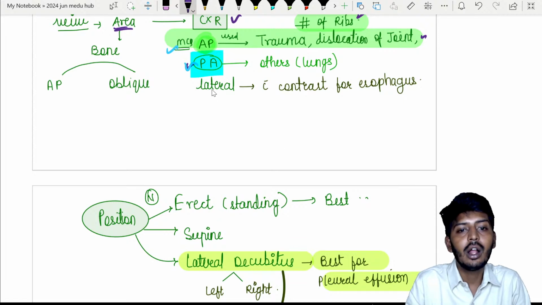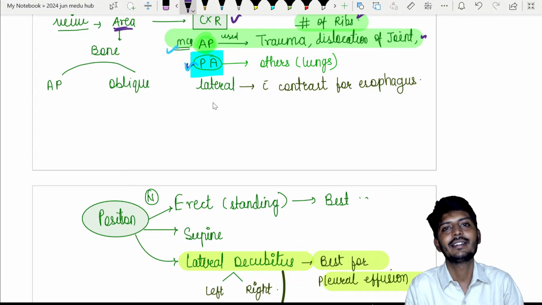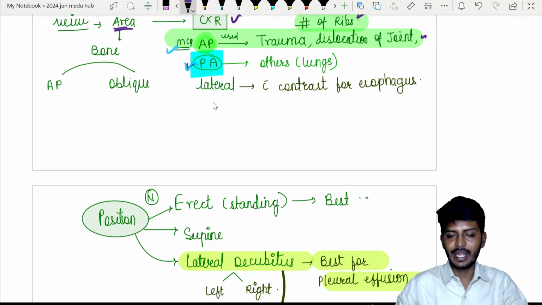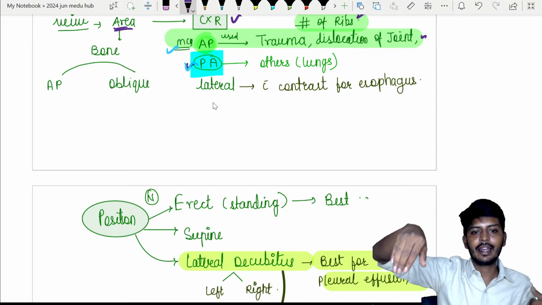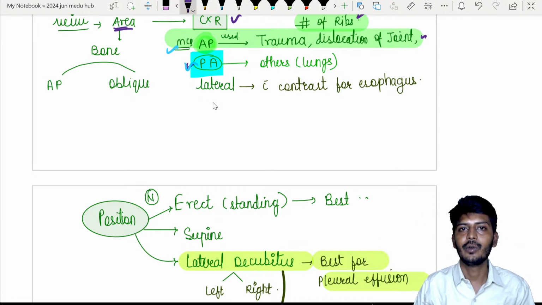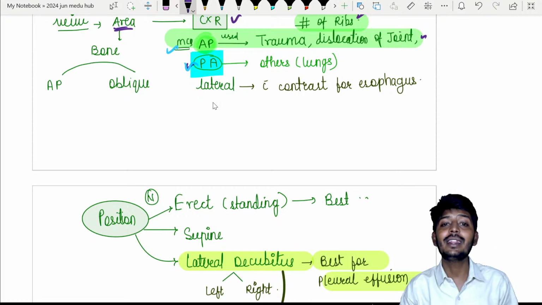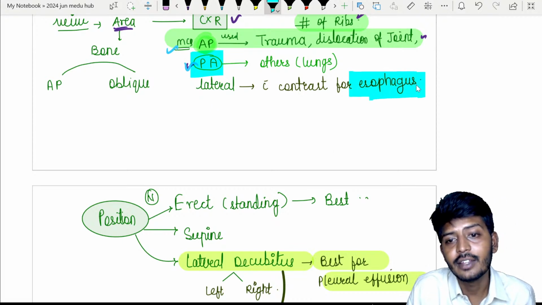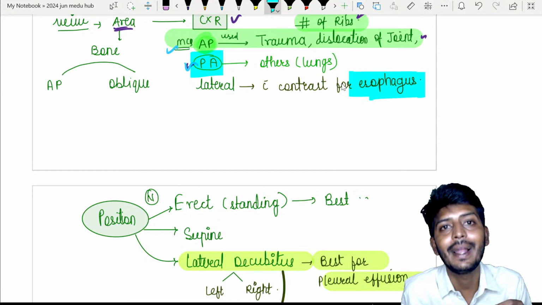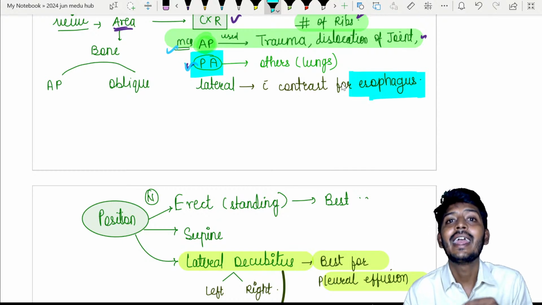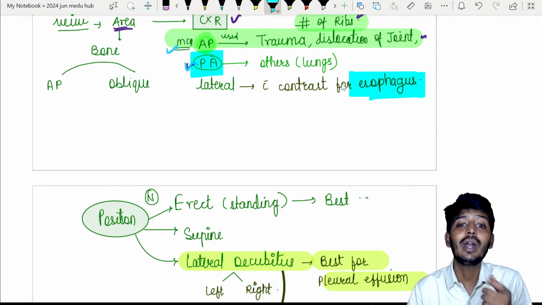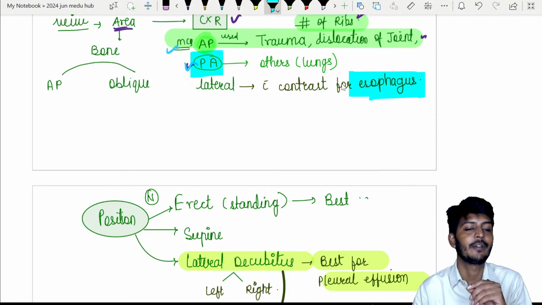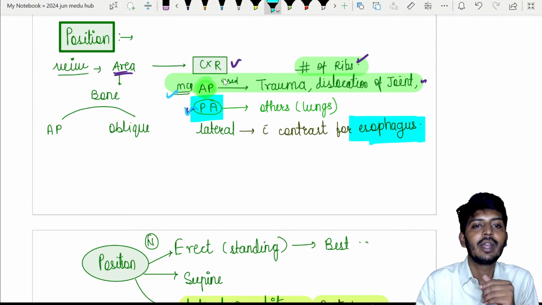Okay, so we can also do lateral, with contrast, which is done for the esophagus. Imagine the X-ray tube is on this side, so from here X-rays are passing. Then I will call it a lateral view. Usually that lateral view with contrast is utilized for the esophagus to look at diseases, for example achalasia cardia, or Zenker's diverticula, or such kind of things. To look at that, we prefer which view? Lateral view.